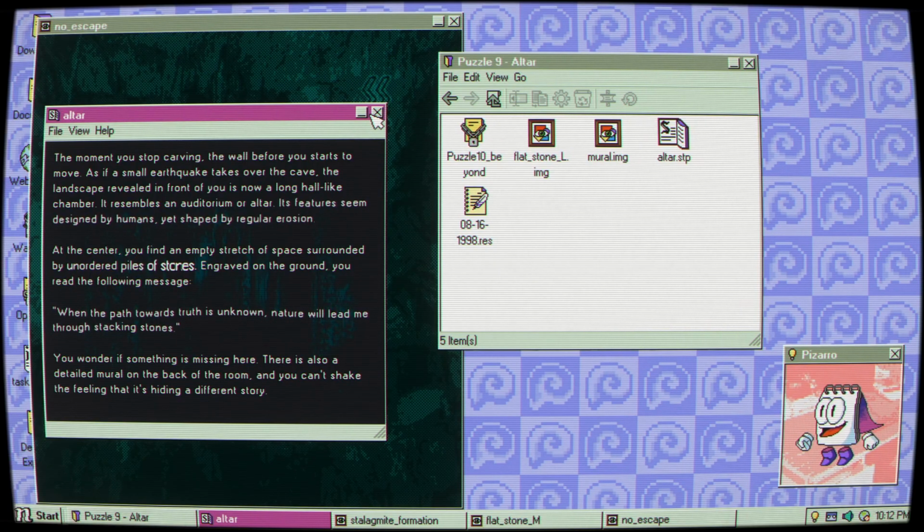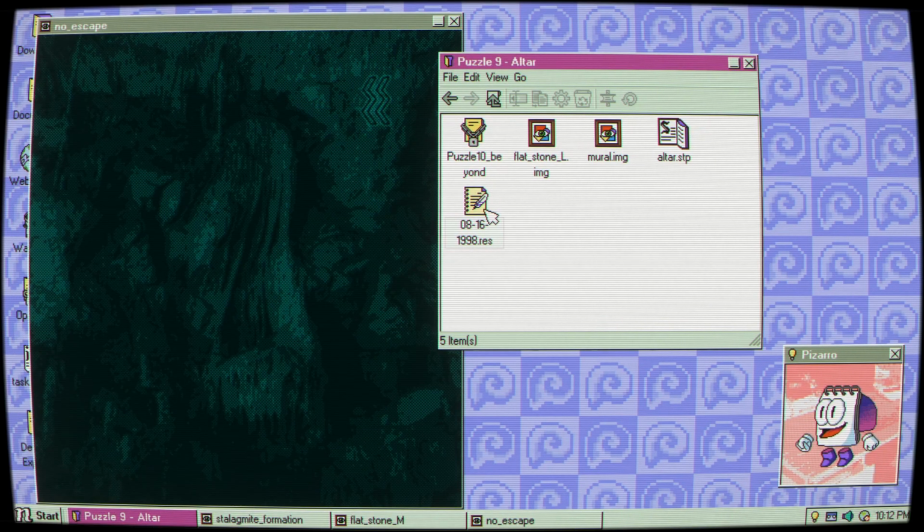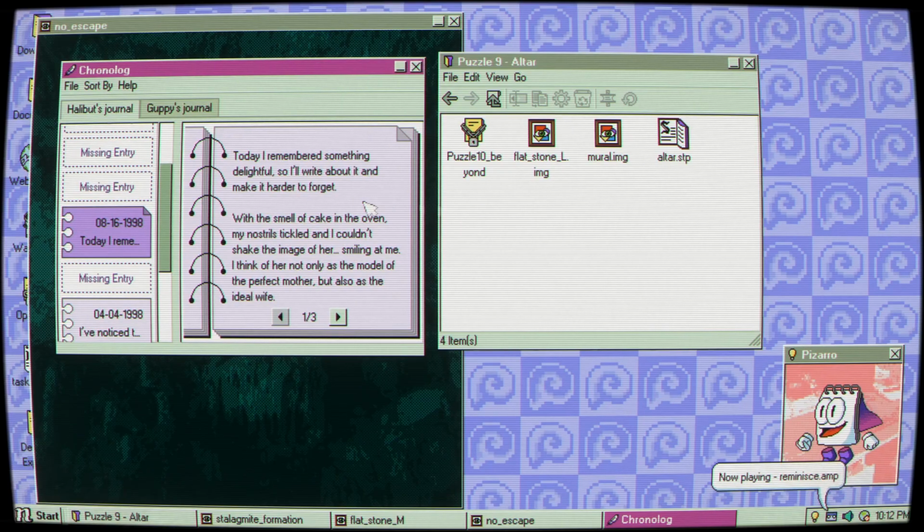Okay, well, before we get to that, let's look at this journal entry. Halibut. This is, what is that, August? Yeah, August 16th, 1998. I had to think if it's actually August, because it's June now, so it's August.